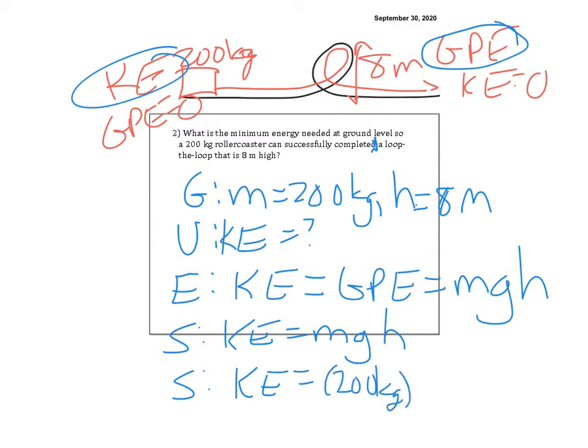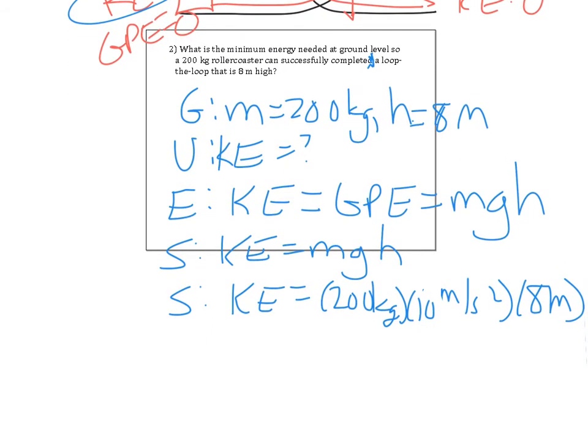200 times 10, times H, which is 8 meters. So that means I do 200 times 10 times 8. I plug it in my calculator. I get